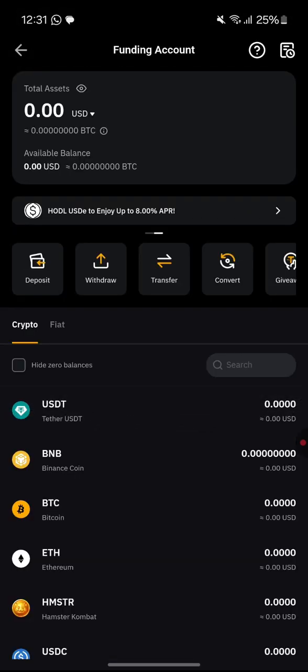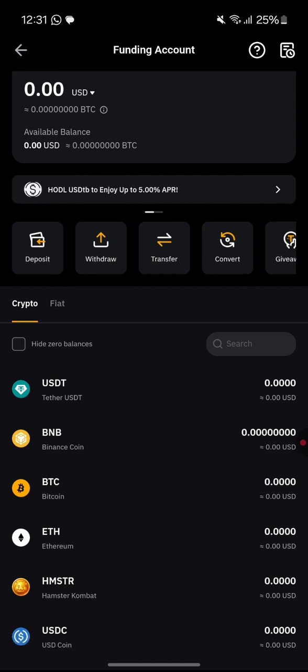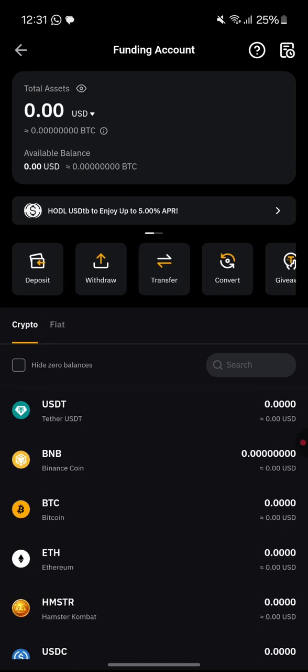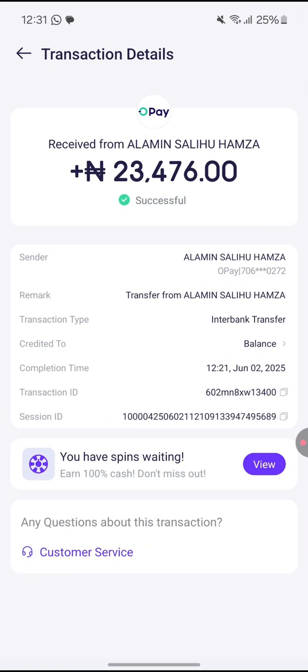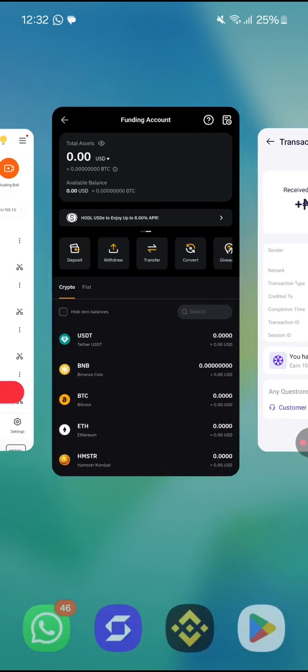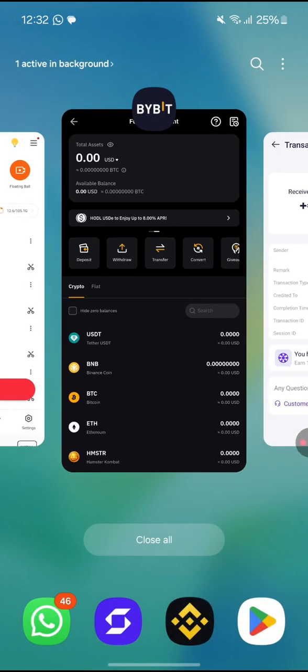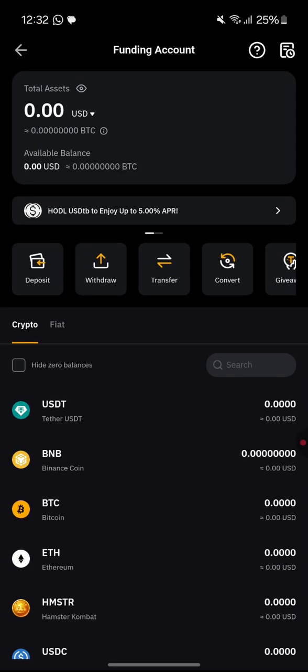You can see that there are no more coins in our wallet, and make sure you release the coins on time, because if you do not release the coins on time, your account may be flagged, and they may restrict your account. So that's how you can easily withdraw your money by yourself. And make sure your Binance app and your Bybit are already verified before you go, because that may stop you in a point. I hope you get it right. So that is it.